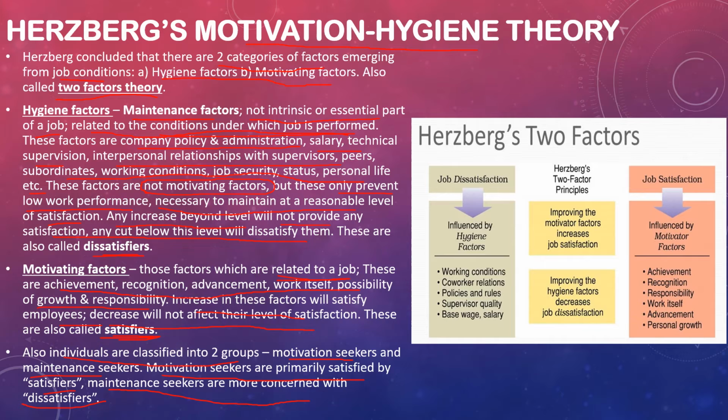Job dissatisfaction is influenced by the hygiene factors, and improving the motivator factors increases job satisfaction, which I just told you, and improving the hygiene factors does not increase job satisfaction, it just maintains it. Any increase beyond this level will not provide any satisfaction. About hygiene factors, just go through the picture and you will understand it.